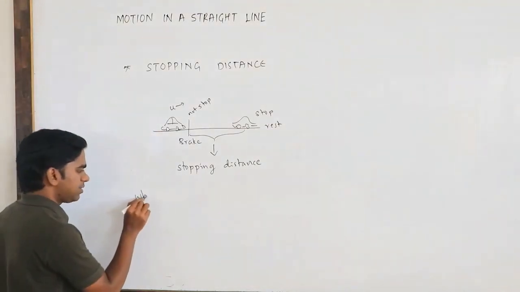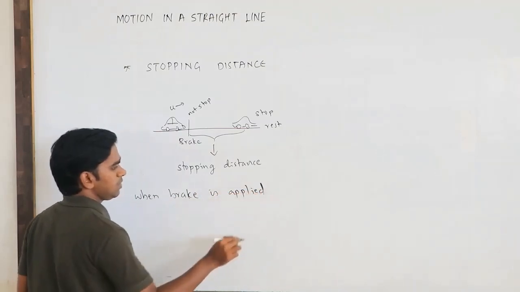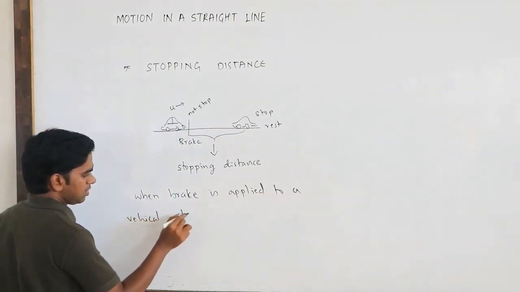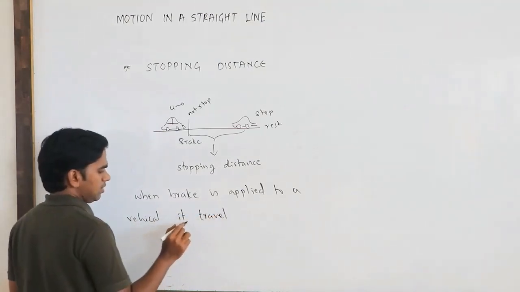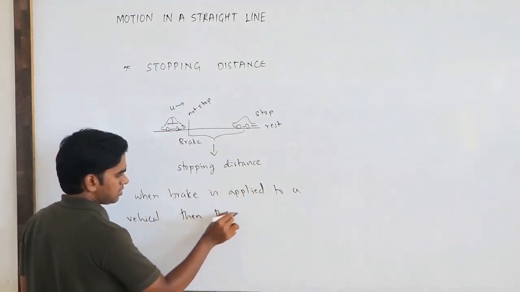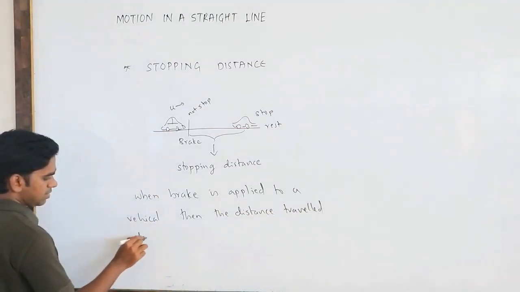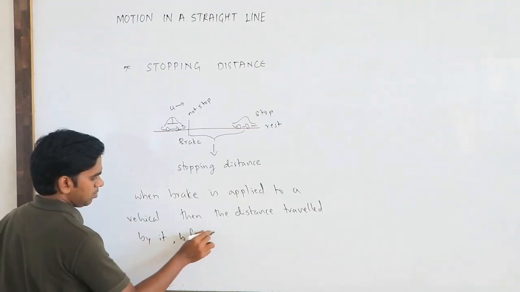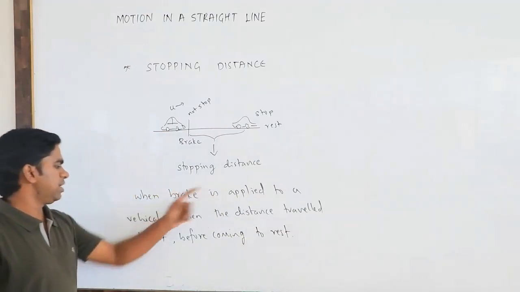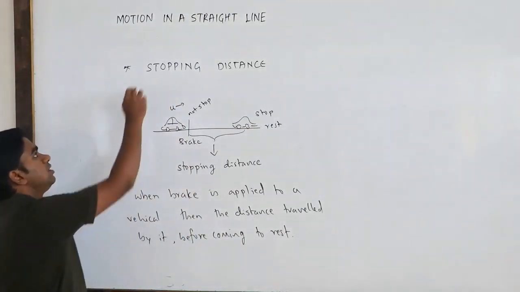So when brake is applied to a vehicle, the distance traveled by it before coming to rest is called the stopping distance.